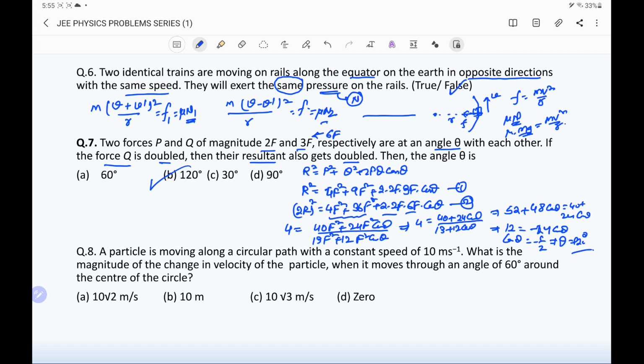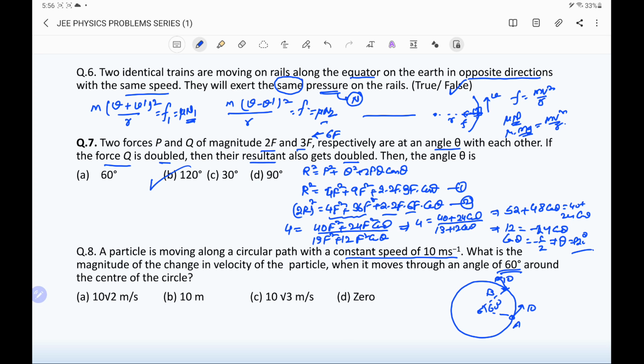Question number 8. A particle is moving along a circular path with the constant speed 10 meter per second. What is the magnitude of the change in velocity of the particle when it moves through an angle of 60 degree around the center of the circle? Suppose the particle is moving in a circular path and at any instant the particle is at point A and after moving the 60 degree angle its position becomes B. Velocity has the same magnitude, that means 10 meter per second, and now we have to find the change in the velocity.